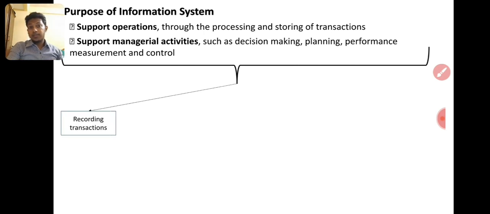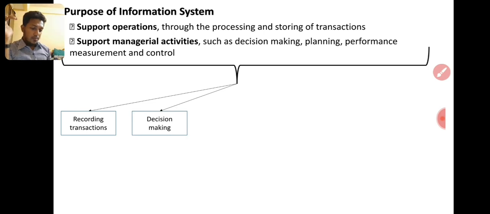Then next, so these two are the main activity. Mainly we divided our information system based on the purpose. Then this process, it means elements of the information system. This is called elements of the information system. So first one, recording the information.